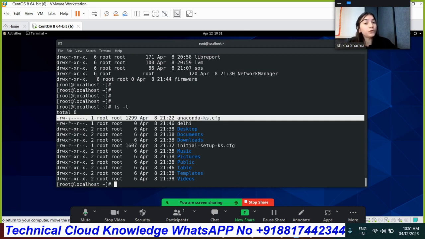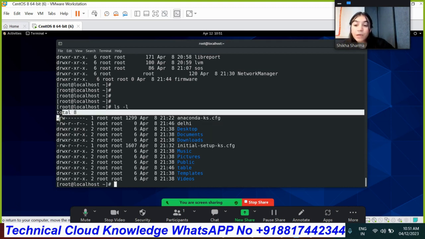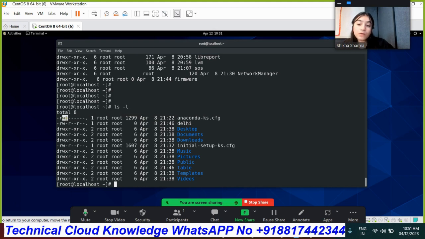Suppose we want to know where this same permission is coming, how will we do that? For that, first let's copy this permission, and then run ls -l. I want to check how many times this permission is coming under /. So we can do that as well.